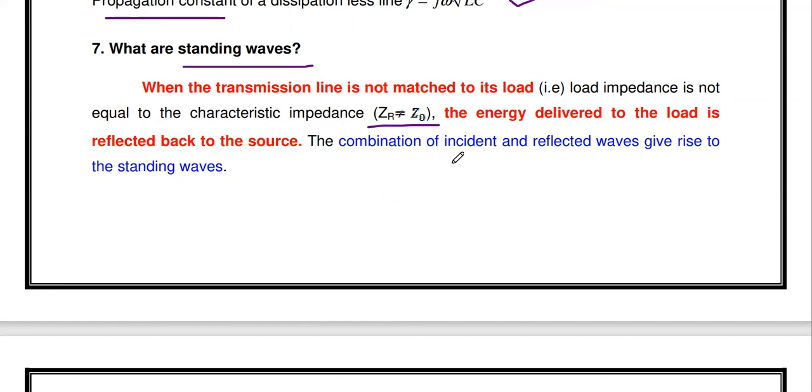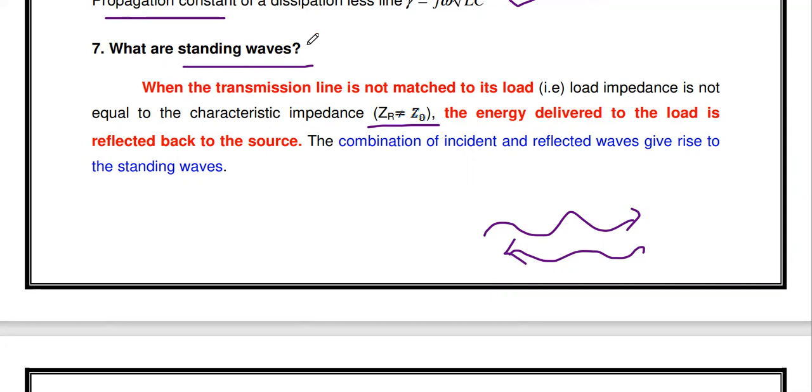If the line is not terminated with proper impedance, some of the energy is reflected back from the receiver to the source. That wave is called the reflected wave. The combination of the incident wave and the reflected wave gives rise to the standing wave. So the superimposition of the incident wave and the reflected wave is called a standing wave.